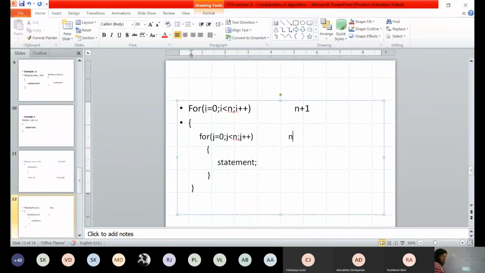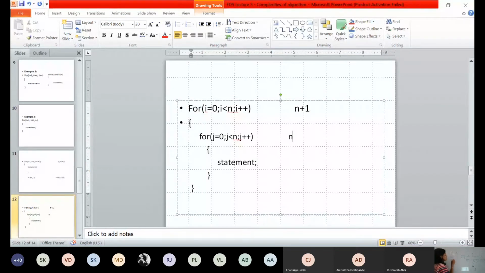Do you know how these nested for loops are executed? Consider the value of n equal to 3. Now see, when I equal to 0, what happens? When I is equal to 0, your j will actually go from 0 to 3.